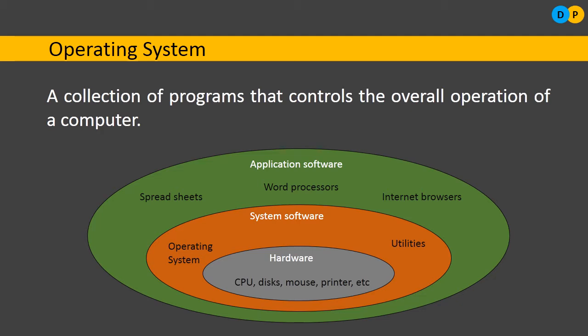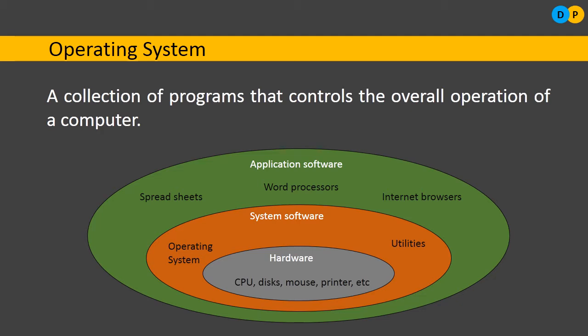Generally, part of the operating system resides in the primary memory, that is RAM. Usually, for example, Windows 10 will be more than 1 GB. That complete operating system is more than 1 gigabyte. But we will not always be using the complete 1 GB of the operating system. Of course, all of the instructions are present within the hard disk. But we will be using only part of the operating system to run the computer. Whenever necessary, we will be borrowing the instructions which are necessary from the hard disk.